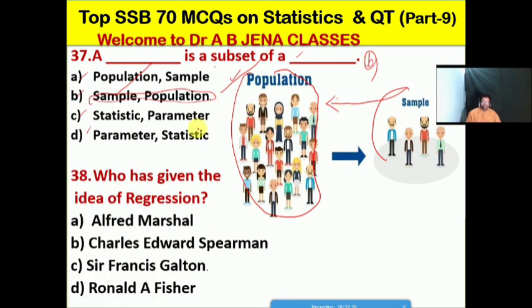So next one, we will see who has given the idea of regression. A, Alfred Marshall, B, Charles Edward Spearman, C, Sir Francis Galton, D, Ronald A. Fisher. Friends, so C is the right option for this MCQ. Sir Francis Galton has given the idea of regression.